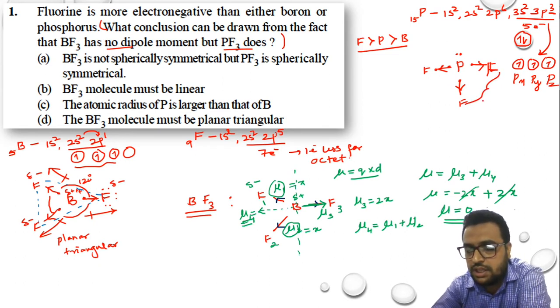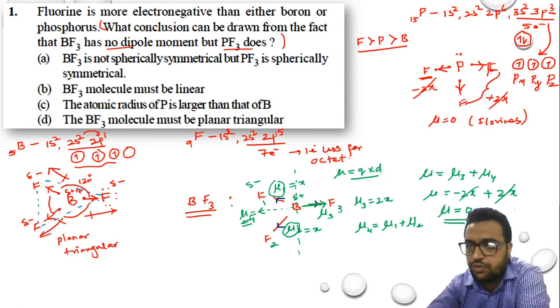Suppose I say the net resultant of these 2 fluorines is plus 2x, as we have seen in the case of boron, and the resultant of this fluorine is minus 2x, then these will get cancelled. Here the mu will become 0 in the case of only fluorines. So it is only with respect to fluorines.